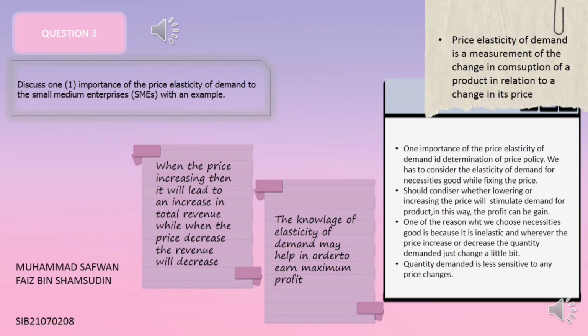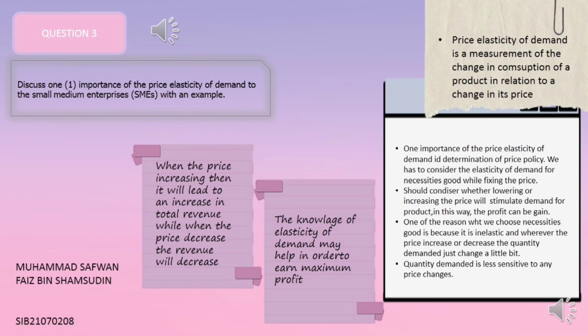Besides that, one of the reasons why we choose necessity good is because it is inelastic, and whether the price increases or decreases, the quantity demanded just changes a little bit. It is because the quantity demanded is less sensitive to any price changes. That means we still can get our revenue.